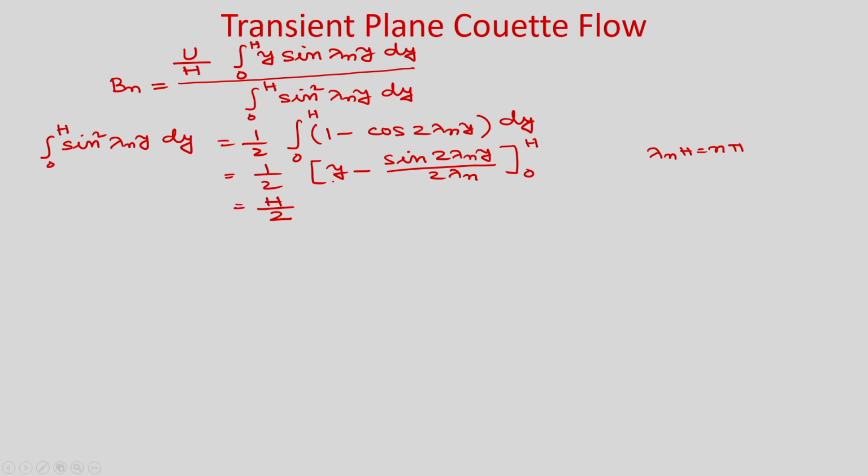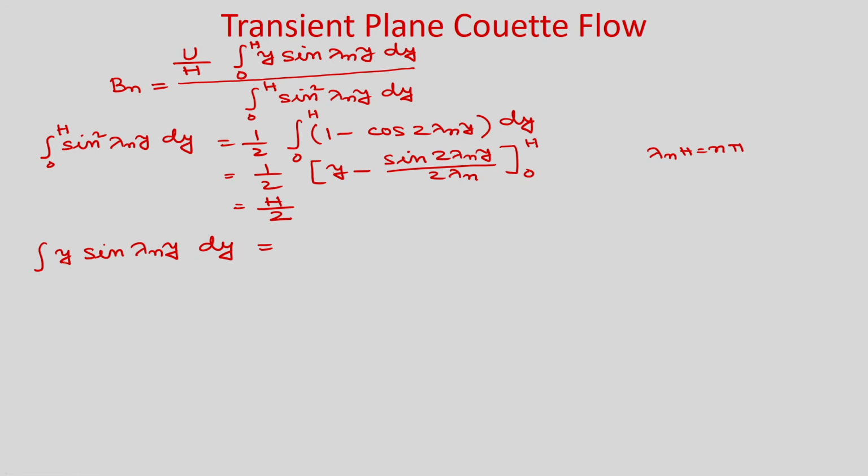Here you are going to get h by 2, and in the numerator now we have to use integration by parts, integral y sin lambda n y dy. First we will not write the limits, first find the integral.